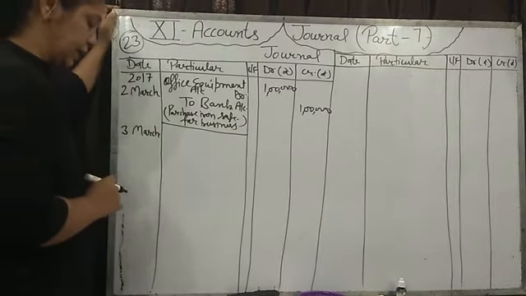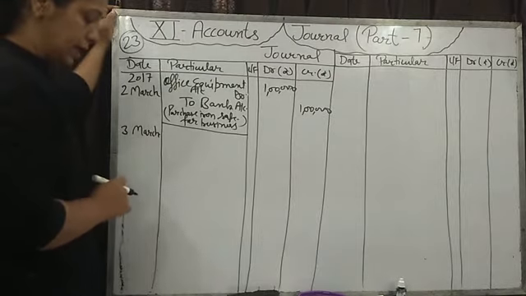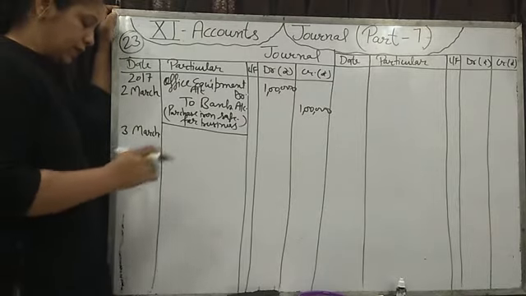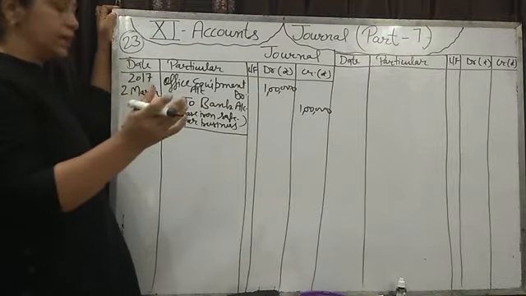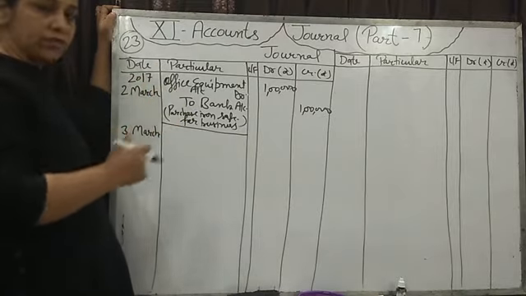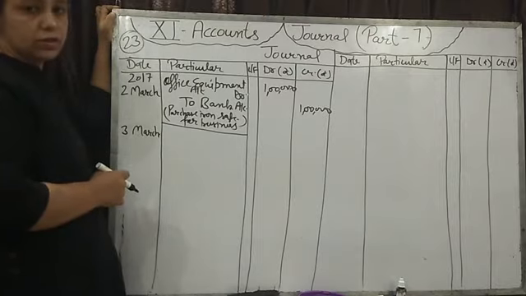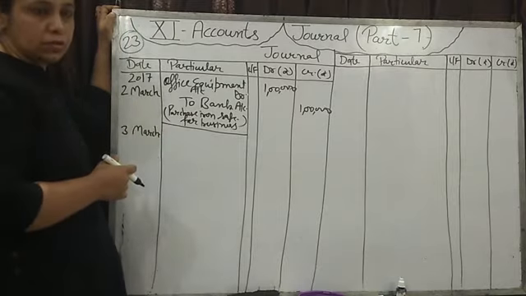Now the next journal entry is on 3rd March. Purchase filing cabinet for office use, 40,000, and paid rupees 2,000 as cartage on it. हमने एक फाइलिंग कैबिनेट खरीदा है, जिसमें हम फाइल सेफ रख सकें. And we have paid expense of rupees 2,000 as cartage on it.